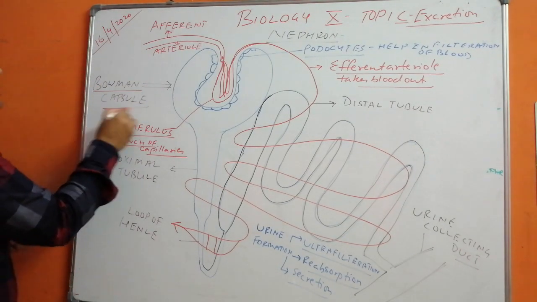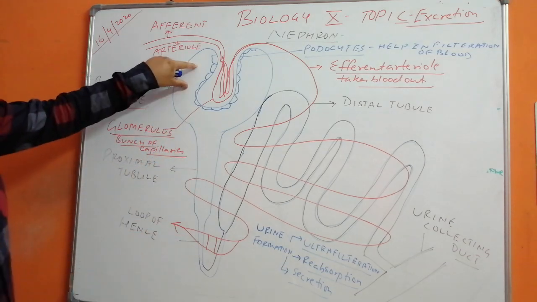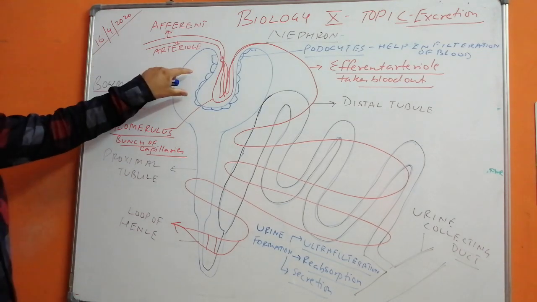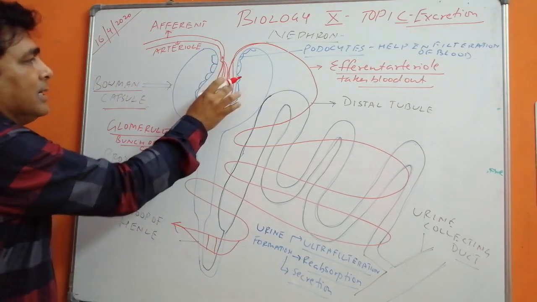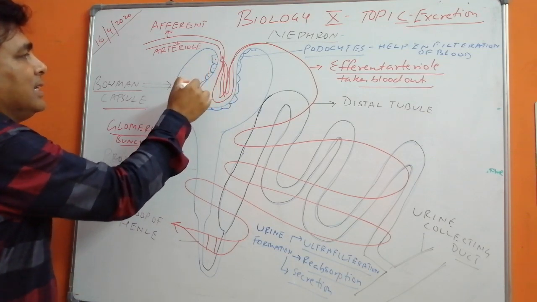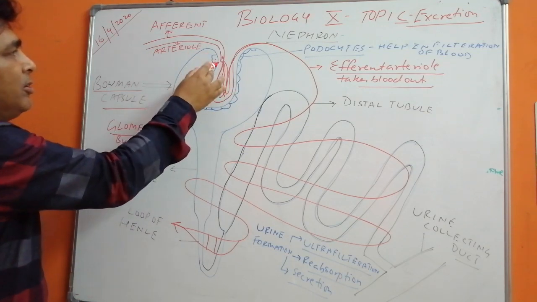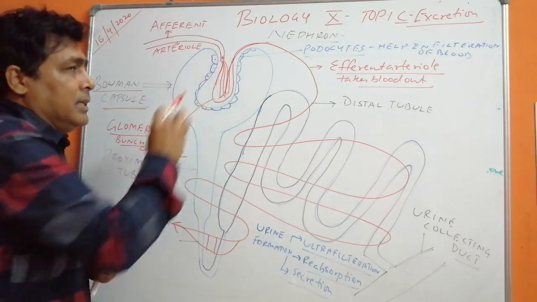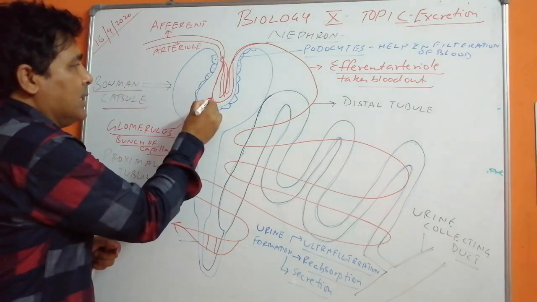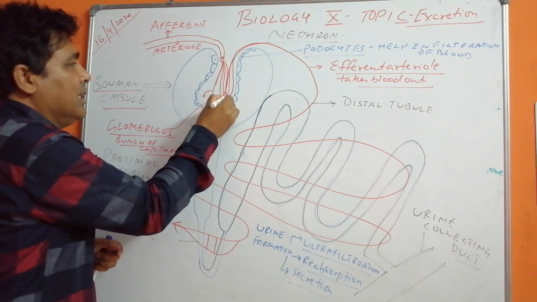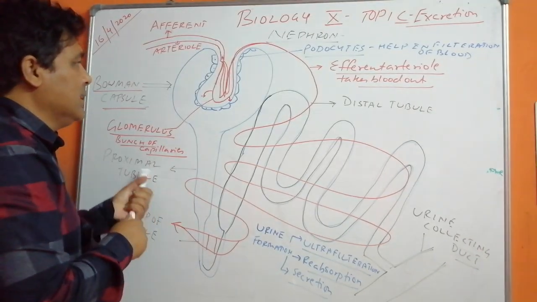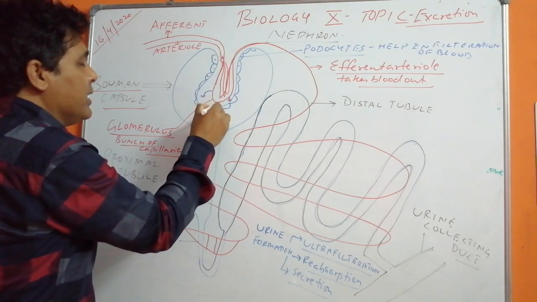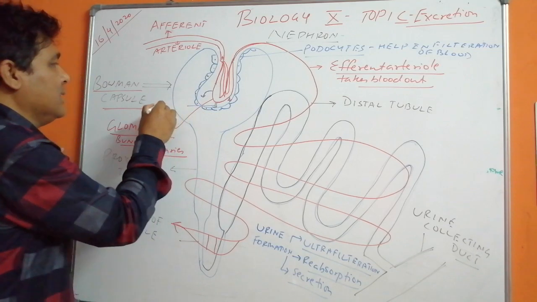First is the Bowman's capsule. Now Bowman's capsule is a capsular like structure and it produces a cavity inside. In this cavity we will see the glomerulus or the arterioles which have bifurcated into very thin capillaries, thin walled capillaries. In the capillaries, the blood is filtered. Now this is filtration taking place.